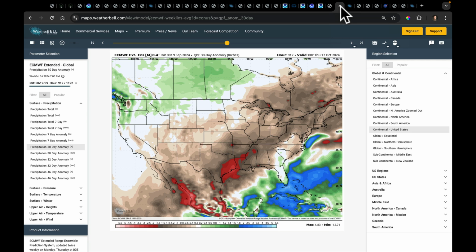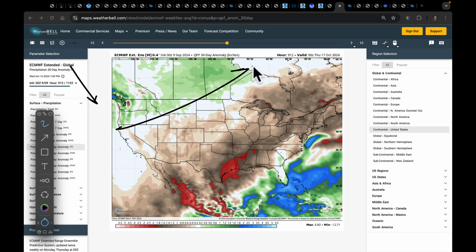You know how we've been looking at the European model, and it's looked something like this for a while. It's trying to keep this trough coming in here and ejecting like this, the ridge that opens up. And so unless you get a hurricane down here, we're not looking at much wet conditions. Of course, right now is a prime example of what happens when a hurricane comes through. But this is mid-September to mid-October.